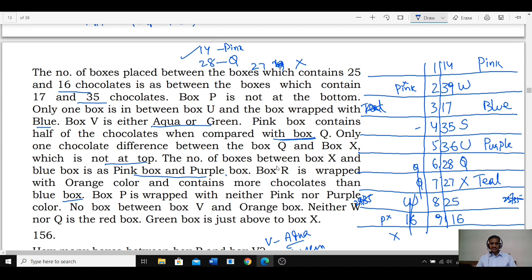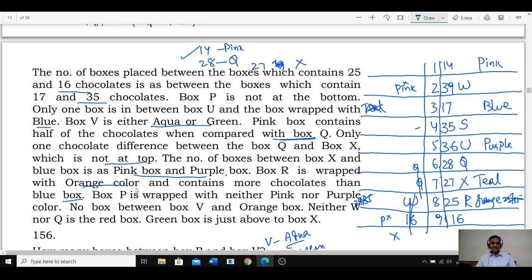Pink and purple. The number of boxes between X and pink is the same as between blue and pink, and R is wrapped with orange color. R is wrapped with orange color, and R can be in any place. Hence R must be in these two. And it contains more chocolate than blue. And R has more than blue, so this must be R, which is orange color.